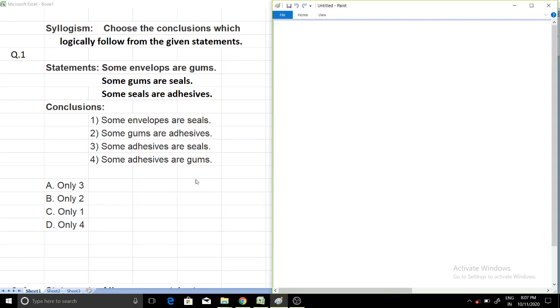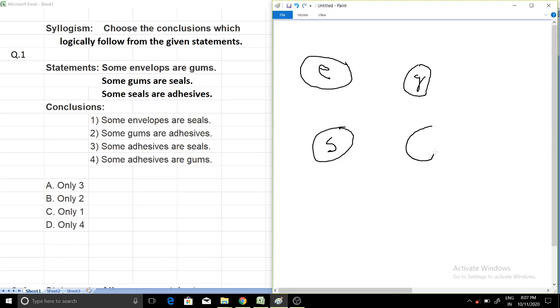In this question, it is saying that some envelopes are gum, some gum are seals, and some seals are adhesive. So let me represent envelope by a circle, E for envelope, gum by a circle, G, then seals by S, and adhesive by A. It is saying that some envelopes are gum, which means some part of the envelope should come under gum.